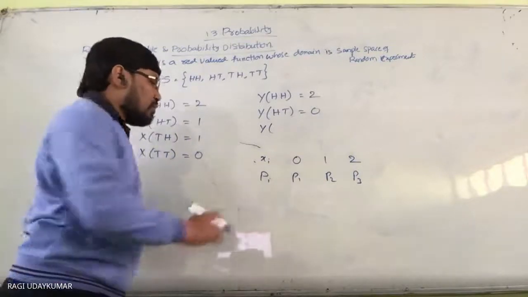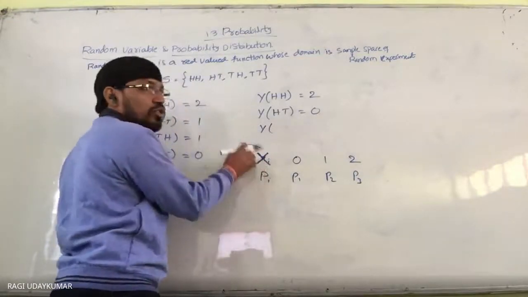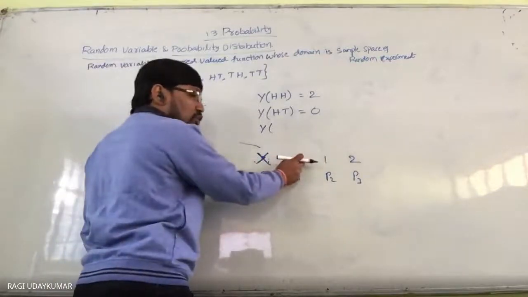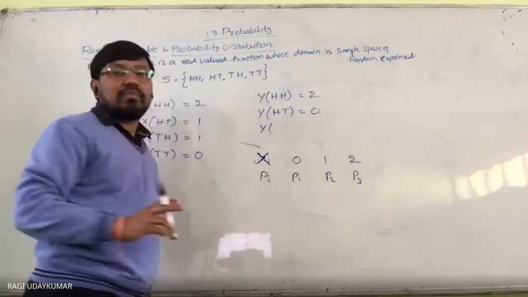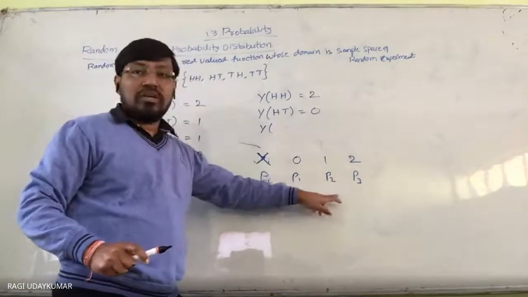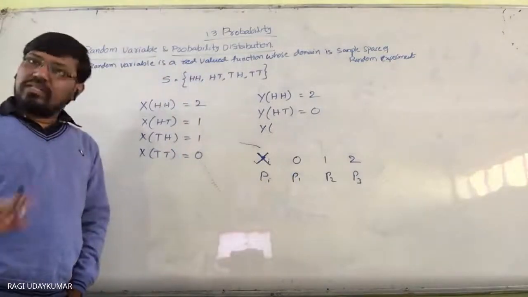Okay, so here these are the x values. x is nothing but the random variable and it is going to take the possible values 0, 1, 2. The probability of 0 is represented by P1, the probability of 1 is represented by P2, and the probability of 2 is represented by P3. So this is simple here.